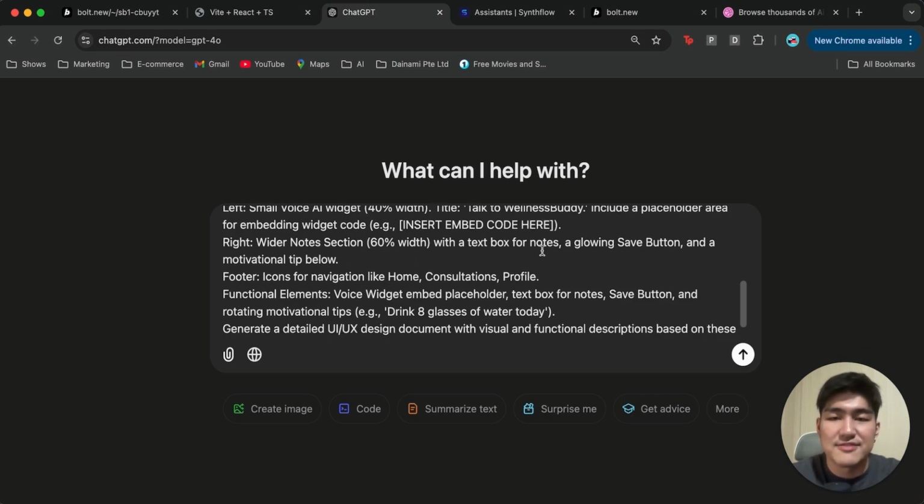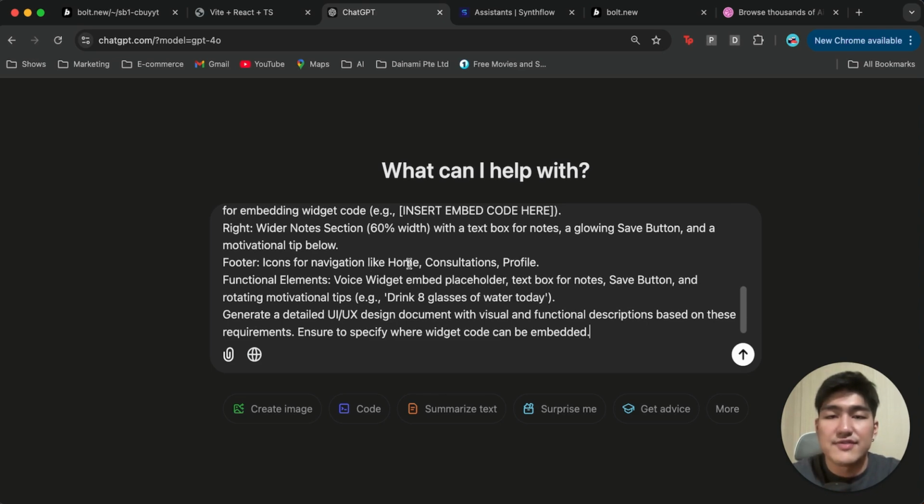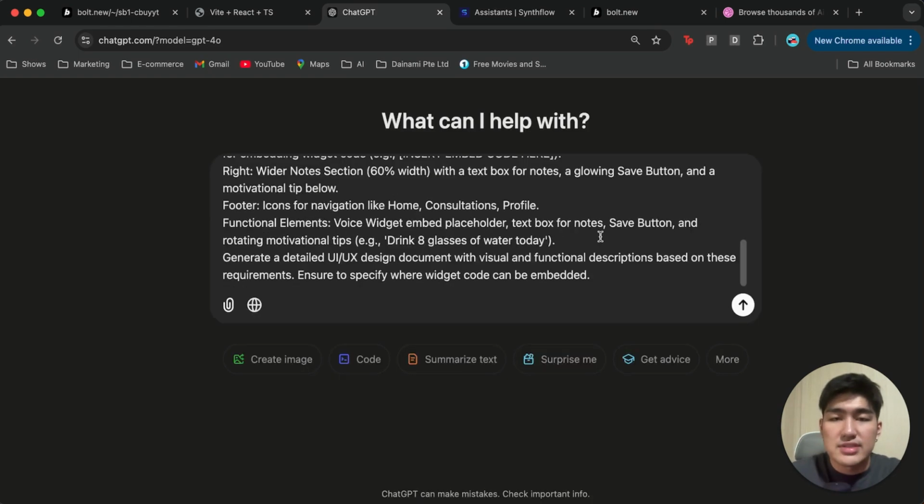note, a glowing save button, and a footer with icons for navigation like home, consultations, and profile, which could be used in the future. Some functional elements are the voice widget, an embedded text box for notes, save buttons, and a fun rotational motivational tip section, right? This is perfect for a health and wellness app.